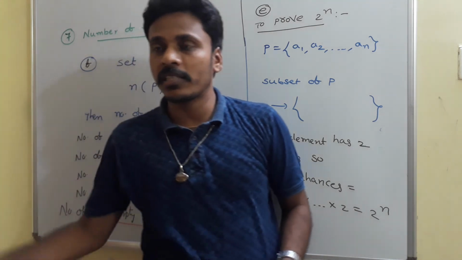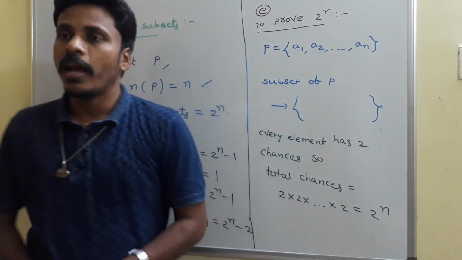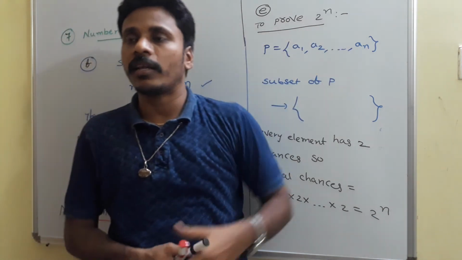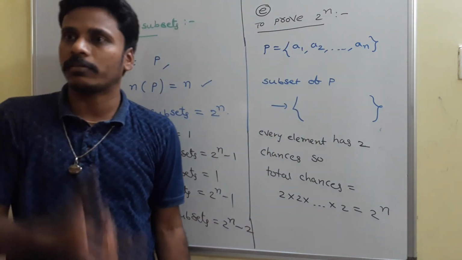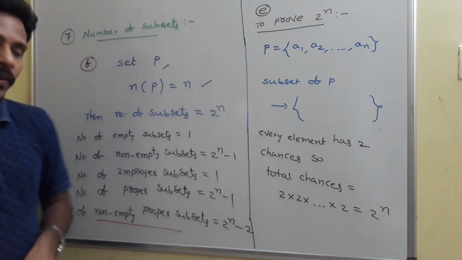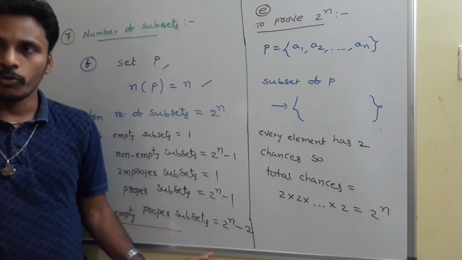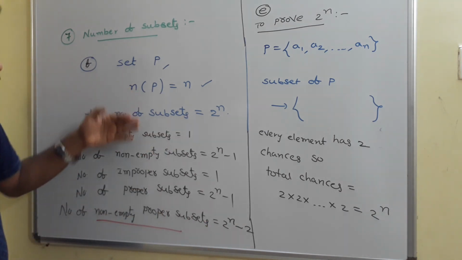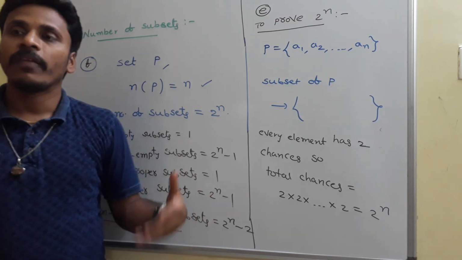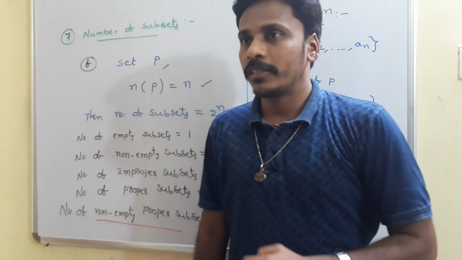The last set containing all its elements is the improper one, eliminate it, and the empty set, the first one, eliminate it, and in the middle we have the different subsets. Since we eliminated 2, the number of non-empty proper subsets is 2 power n minus 2. This is the way of calculating the number of subsets, empty subsets, proper subsets and everything. Just have a look.